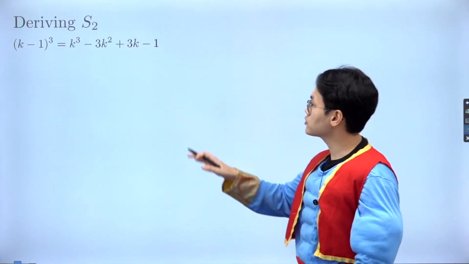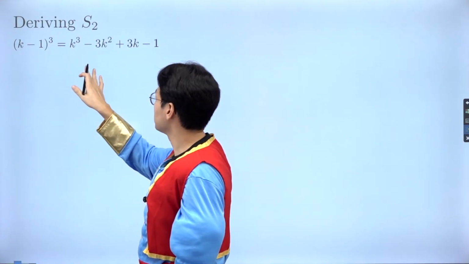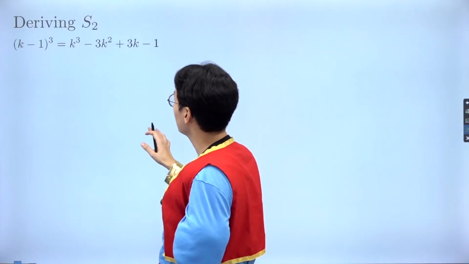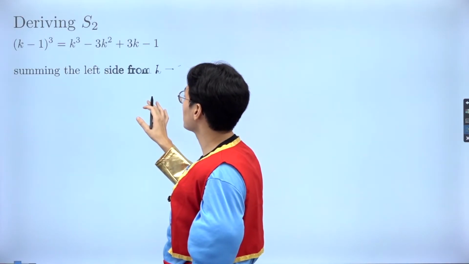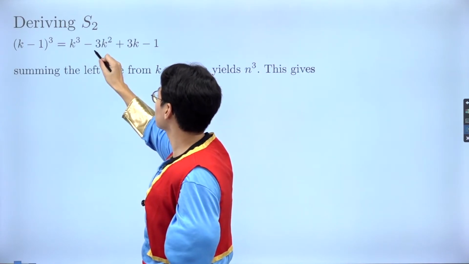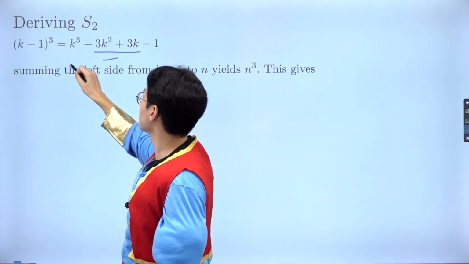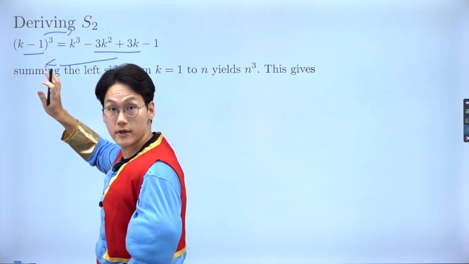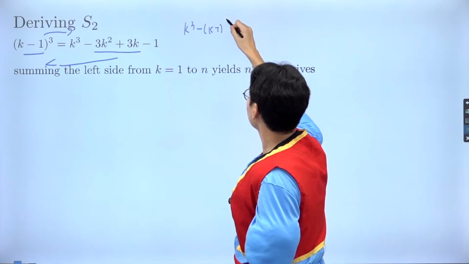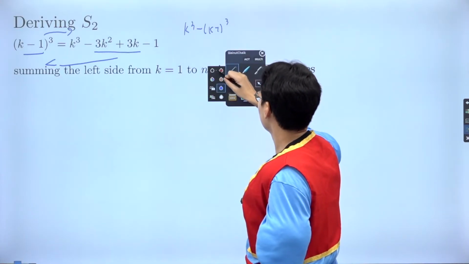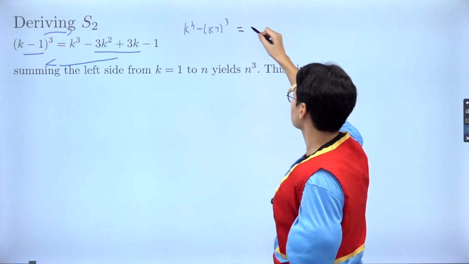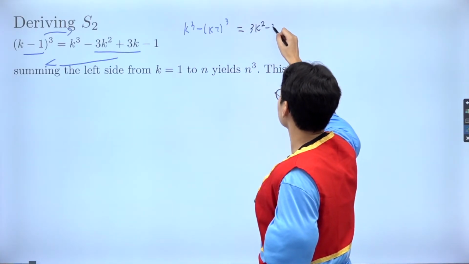So I want you to start with the k minus 1 cubed, the binomial expansion. But for this one, I want you to do the rearrangement, right? So let me say that I want to rearrange that to the left-hand side and rearrange this to the right-hand side. Okay. So if you see the difference of cubes of the following, one way that I can simplify is using the binomial expansion, which I did. So it's 3k squared minus 3k plus 1.